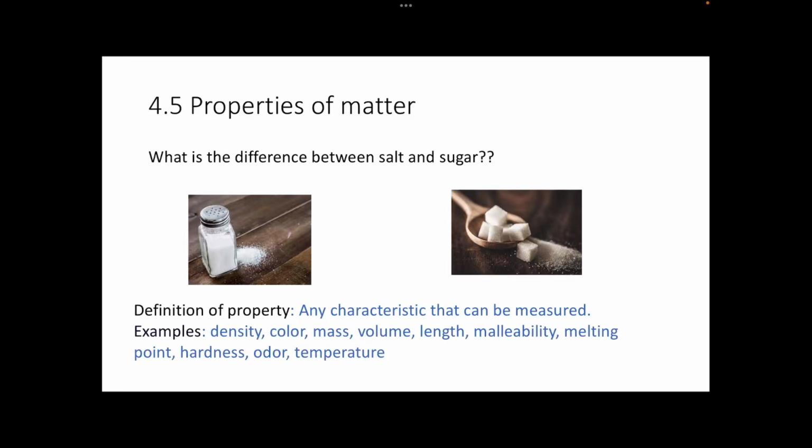Section 4.5 is the properties of matter. So, what is a property? A property is any characteristic that can be measured. It can be a lot of different things. Some examples are density, color, mass, volume, length, malleability, which means how you can form your matter into something, melting point, hardness, odor, temperature, and many other things. That does not include everything.